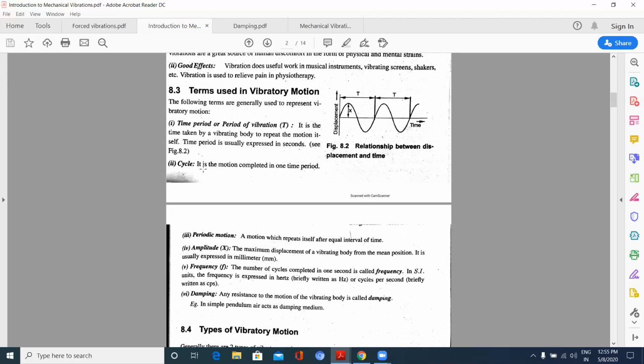Frequency is the number of cycles completed in 1 second, and it is expressed in hertz. Now, what is amplitude? The maximum displacement of the vibrating body.